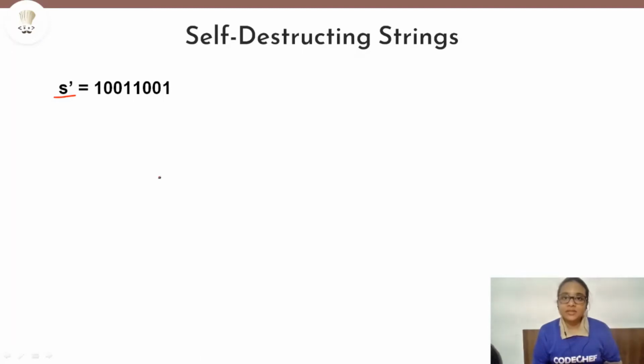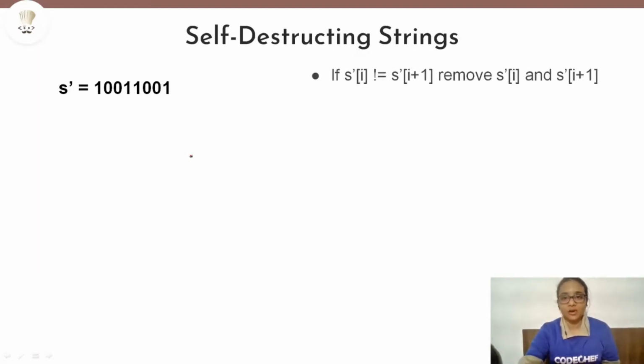Now what are the properties of this string? So a string is called a self-destructing string if we can make that string empty by performing certain operations on it. Now what are those operations? So the operation that can be performed is that we can choose two adjacent characters from the string which are different from each other, and we can remove those two characters. So what is written here? If I choose S dash of I and S dash of I plus 1 and it should not be equal to each other, then we can remove these two characters straight away from the string.